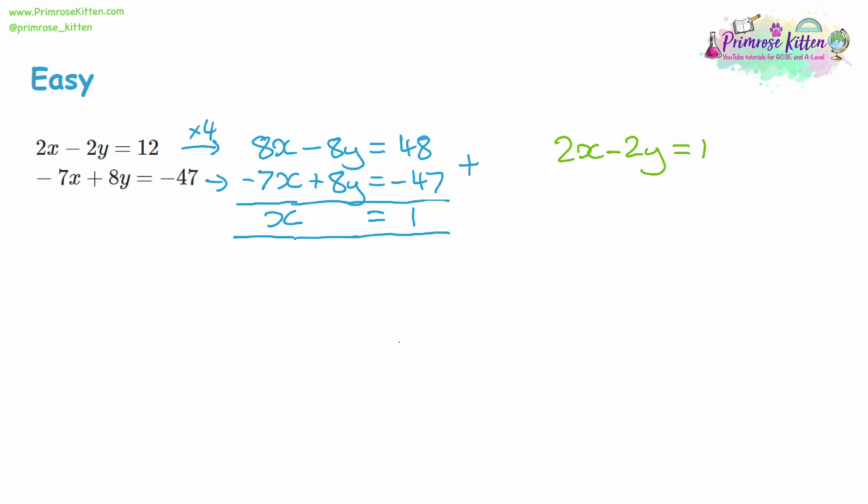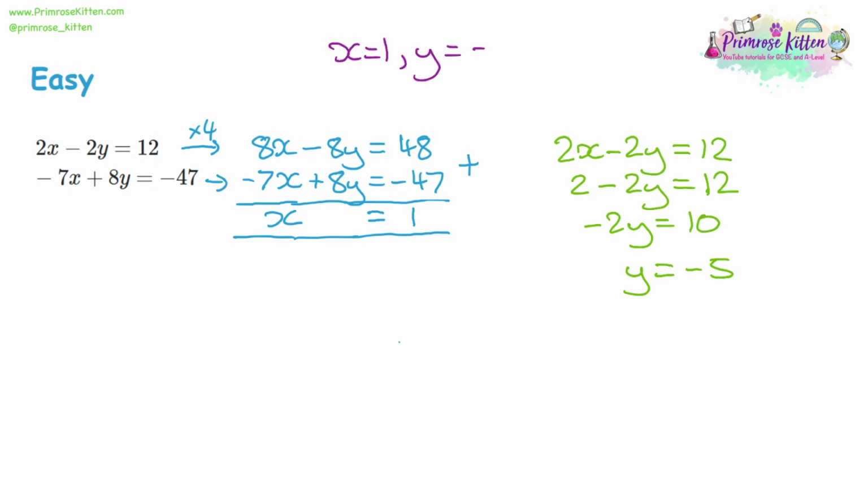So we can take 2 away from both sides. Negative 2y is equal to 10. Then divide both sides by negative 2. That'll give us y is equal to negative 5. Now we know our final answers. We can write them down nice and clearly. We can write that x is equal to 1 and y is equal to negative 5.